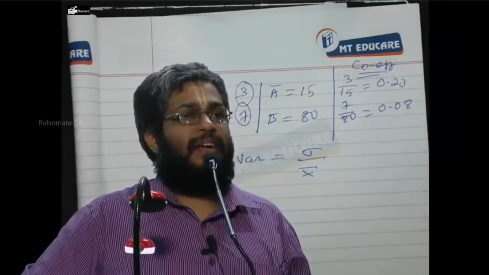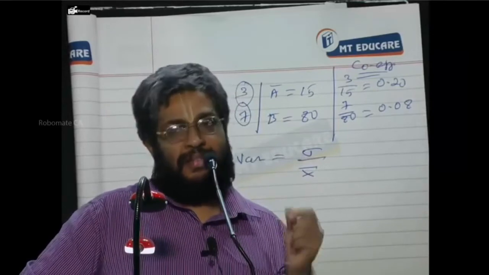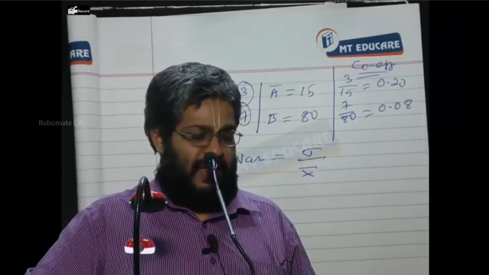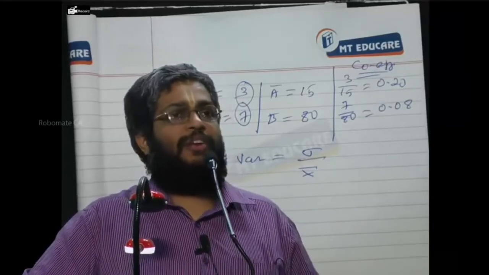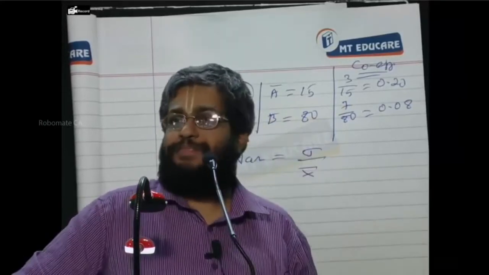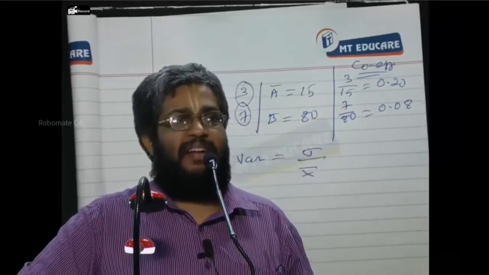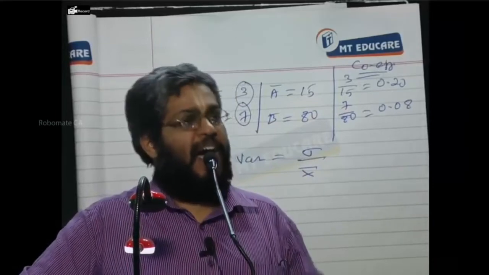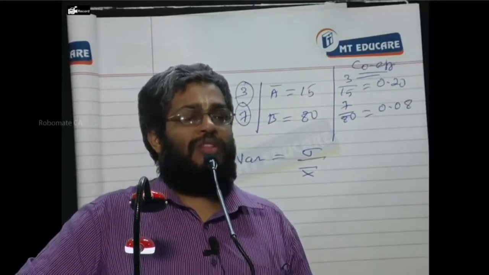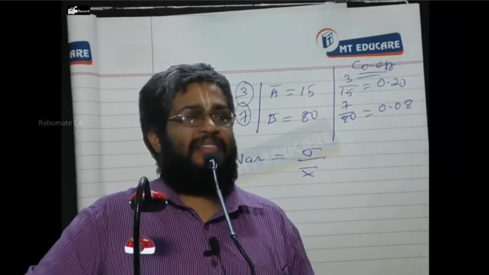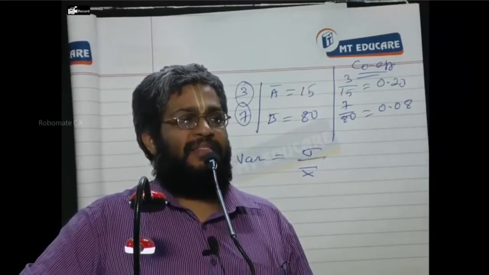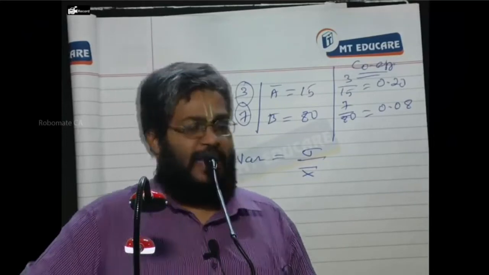Higher the standard deviation, more the risk, and vice versa. Everybody following or not? Next, point number 2.